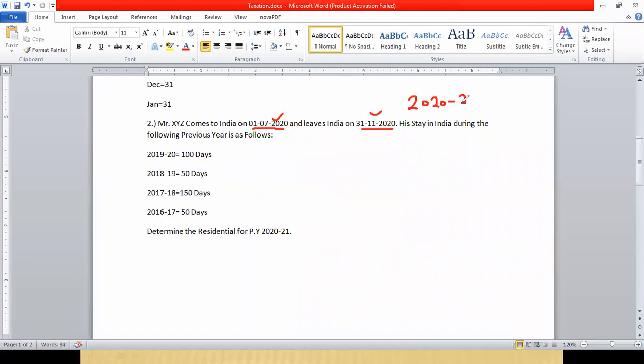Okay, so this is the relevant previous year, which you can get from the question also. See, determine the residential status for previous year 2021. So this previous year 2021 is known as relevant previous year. Means this is the year for which you are determining the residential status of Mr. XYZ.